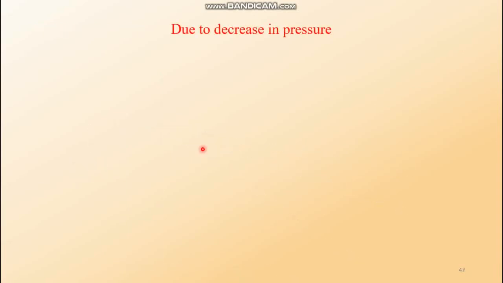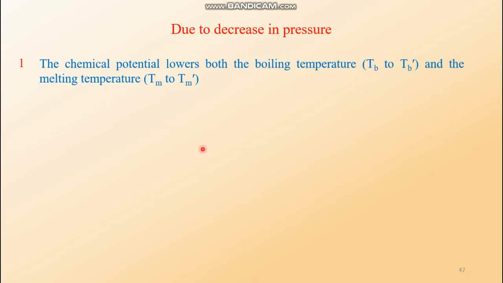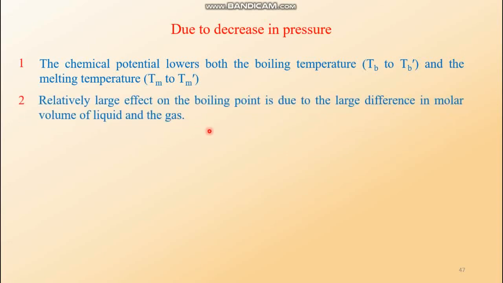So let us summarize. Due to decrease in pressure, what happens? The chemical potential lowers both the boiling temperature and the melting temperature. Here Tb shifts to the left to Tb dash, and Tm shifts to the left to Tm dash. The relatively large effect on the boiling point is due to the large difference in molar volume of the liquid and the gas. Now this is a very important point. This may come in your exam as a question: why is the decrease in boiling temperature due to drop in pressure larger than the decrease in melting temperature?